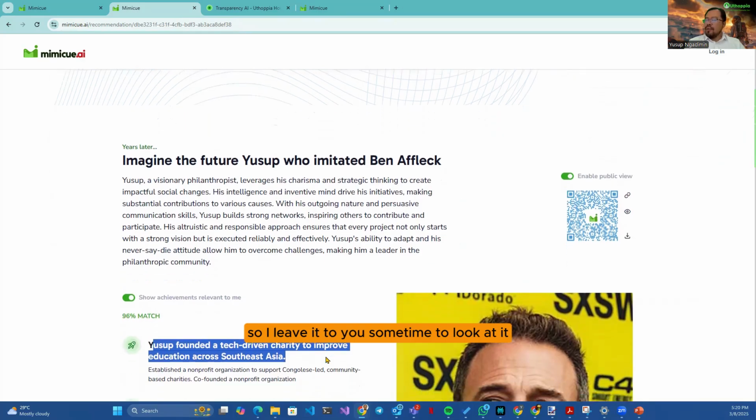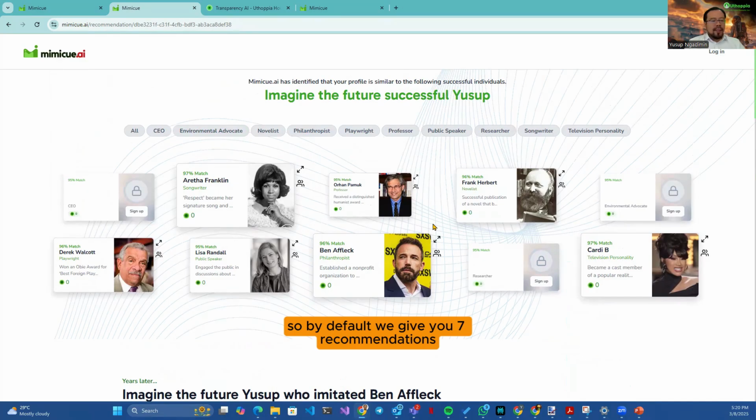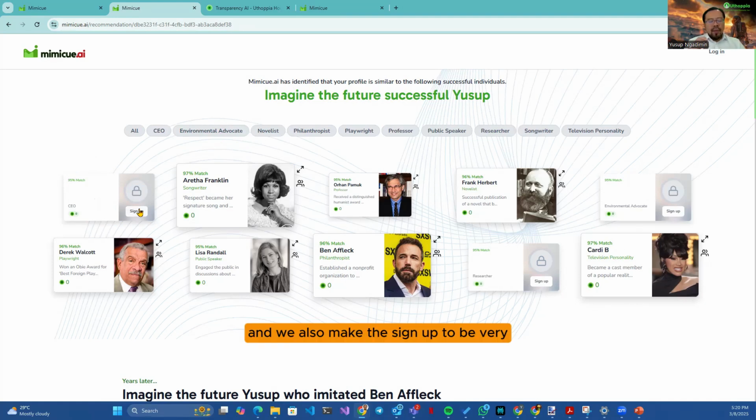So I'll leave it to you for some time to look at it. By default, we give you 7 recommendations. If you decide that this is interesting and you want to see more, we have actually hidden some of the roles. If you are interested to find out who they are, click the sign up button. And we also make the sign up very, very straightforward. When you click the sign up button, you go through the sign up process, right? Maybe I can quickly show you.